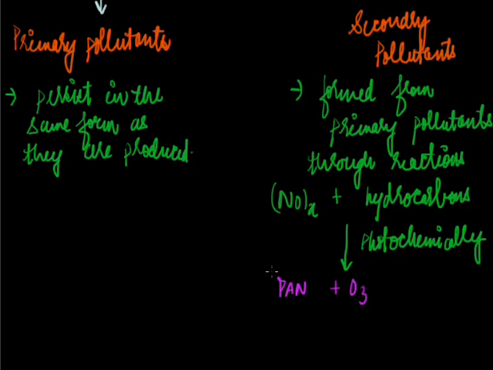So these are the secondary pollutants, and these are produced by the reaction among these primary pollutants.